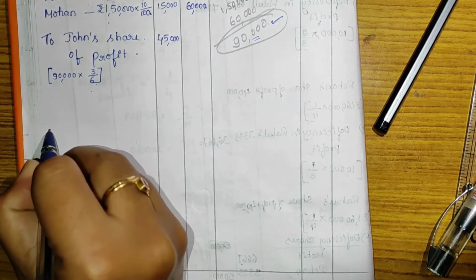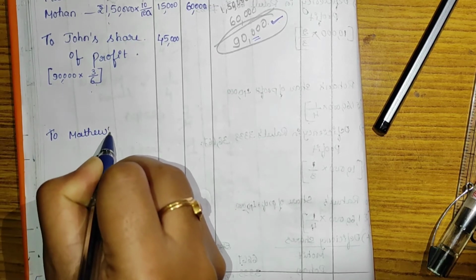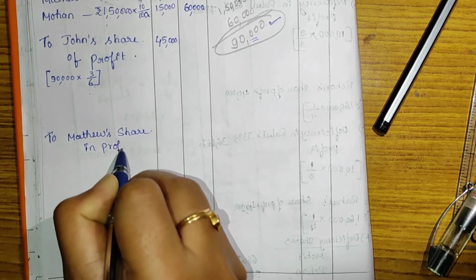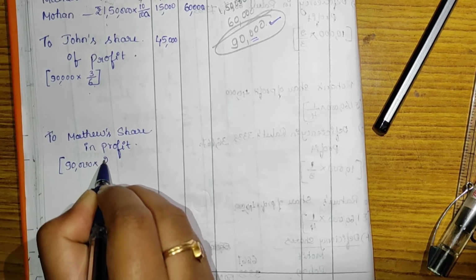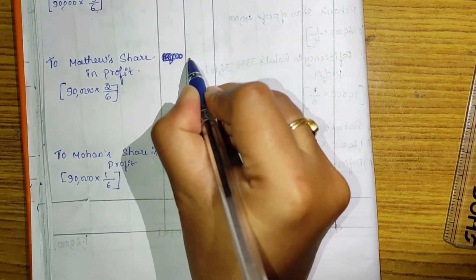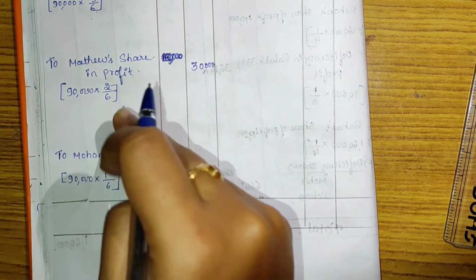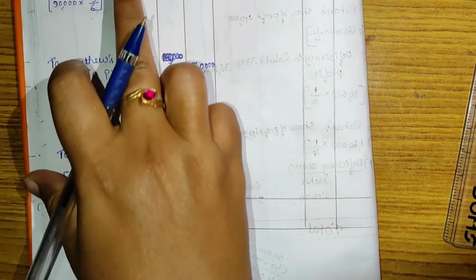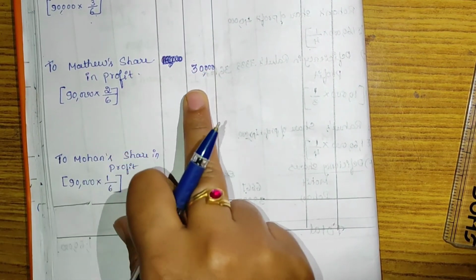Next partner is Matthew. Matthew's share in profit: 90,000, his share is 2 divided by 6. He is able to get 2 out of 6. Matthew's share in profit is rupees 30,000. Write it down in the outer column. Why? Because in the deficiency of share of profit in Mohan's profit, only John will share. So Matthew's share in profit is rupees 30,000, directly written in the outer column.